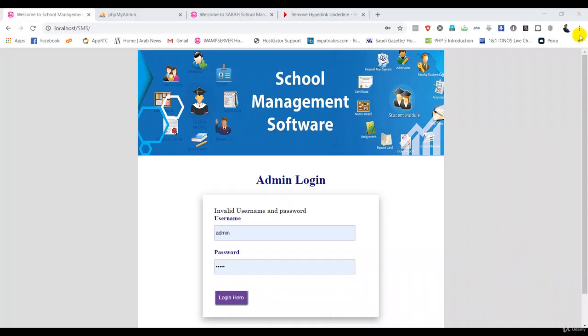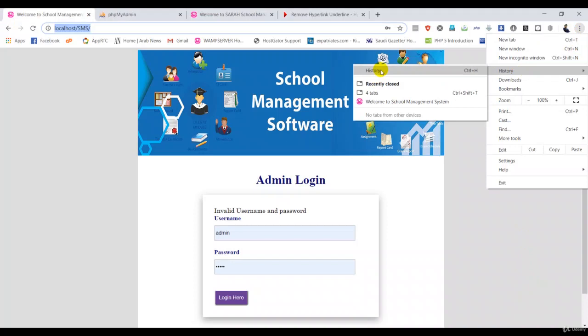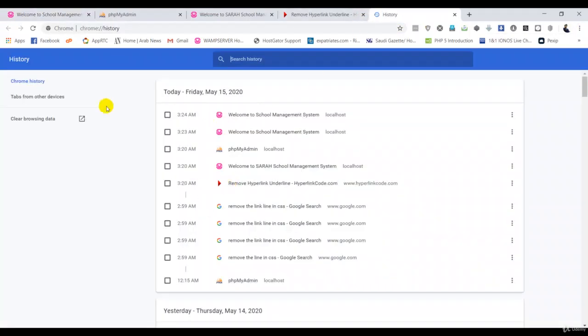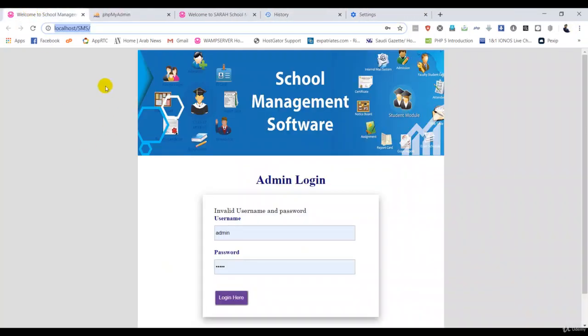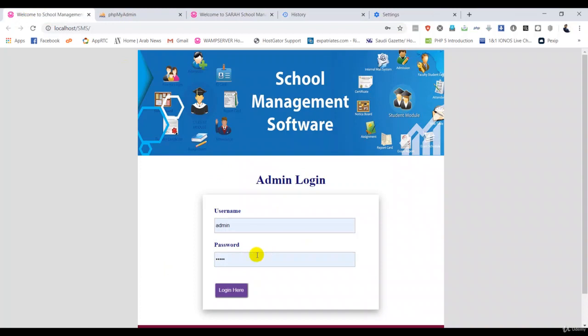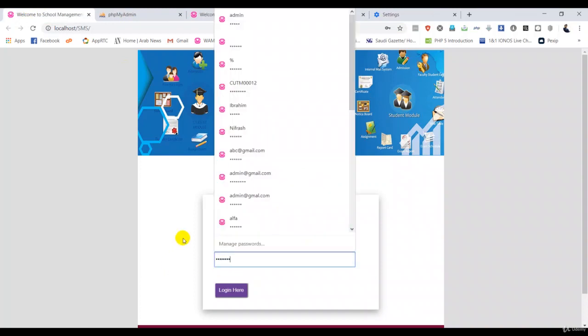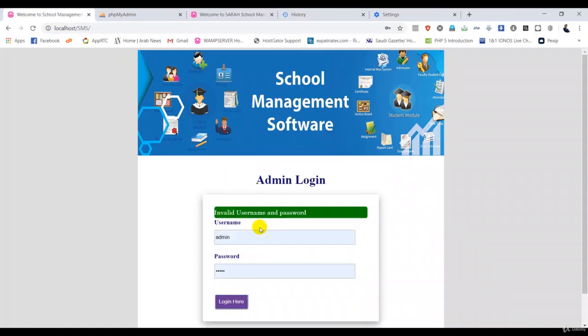Okay, let me remove the cookies history. Okay, that's much better. Then we can check what's the problem. This thing is okay. I'm going here, and again SMS. I'm putting a wrong password, 1 something like that. Here, guys, it's working fine, but I have to bring this one in the center. Okay, then go back again.